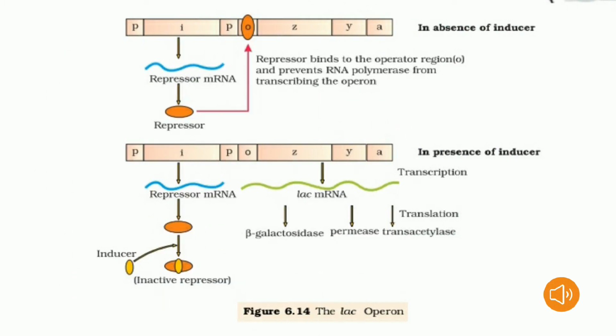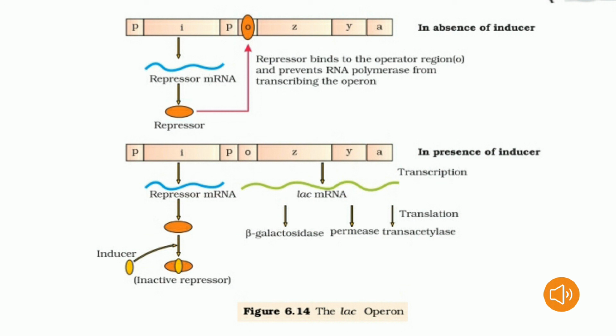The lac operon. This is our textbook diagram only. The lac operon concept of gene expression in prokaryotes, that is bacterial cells, is nothing but the inducible operon concept. The lac operon concept was first proposed by French biologists Jacob and Monod. They demonstrated the regulation of genes in bacteria, that is Escherichia coli. An operon is nothing but a group of genes that are transcribed at the same time.